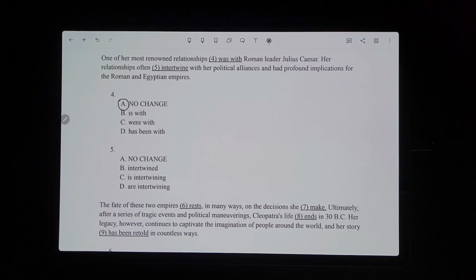Okay, for number five, it says her relationships often intertwine with her political alliances and had profound implications for the Roman and Egyptian empires. So her relationships, that's plural, so we need to make sure that we have a plural verb, and it has to be referring to the past as well. So the only one that is even in past tense would be B, so it has to be B here.